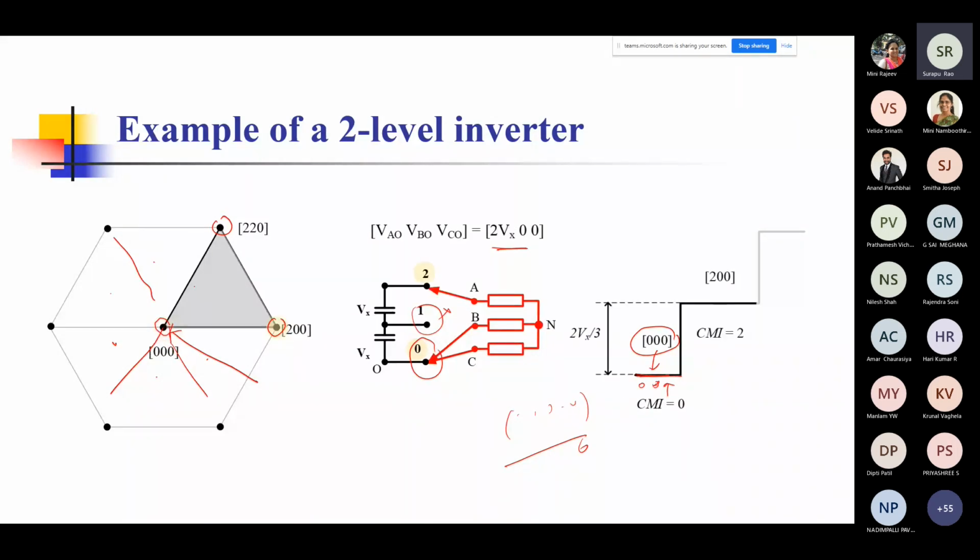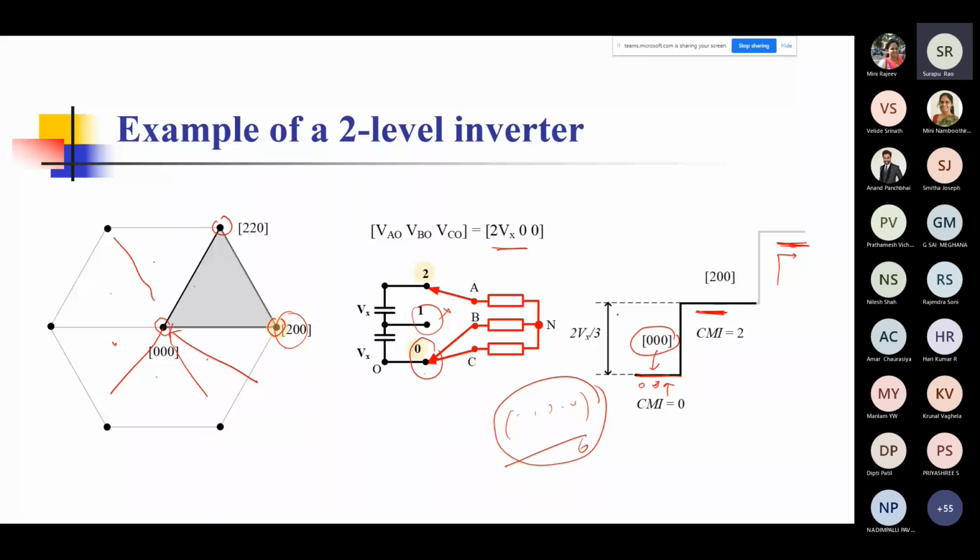Now, let's say you want to switch, and from this point you switch to this particular point. So you can see it is 200 now. So A has become, you can say, connected to 2, and B and C are connected to 0. All right. So if you do this, and again use the same approach which I have shown you in the previous slides, you find that the CMI, the common mode index, becomes 2. And likewise, if you go through further switchings, you will get more common mode index values here.